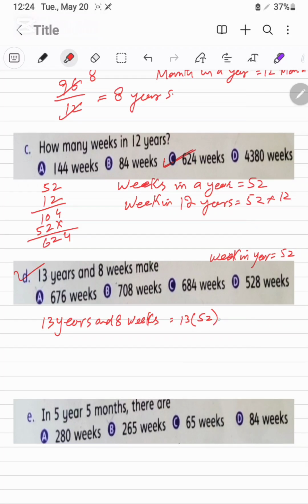We will multiply with 52 plus add 8 weeks.